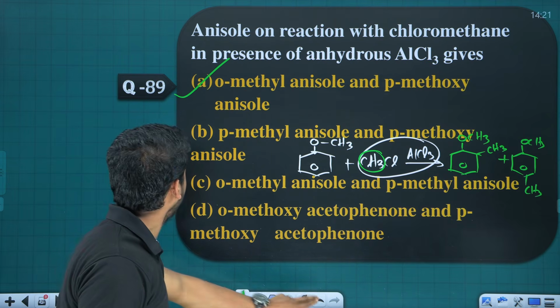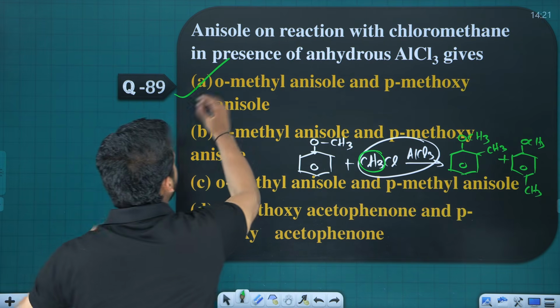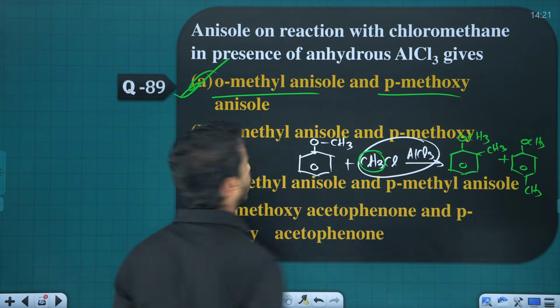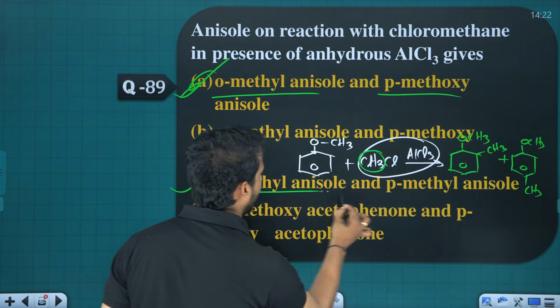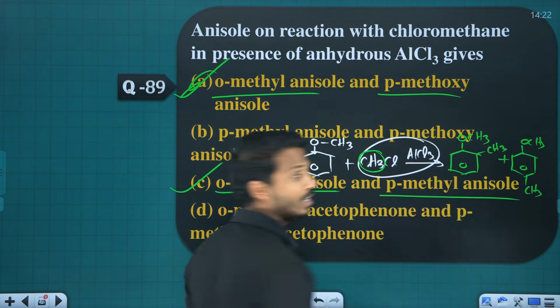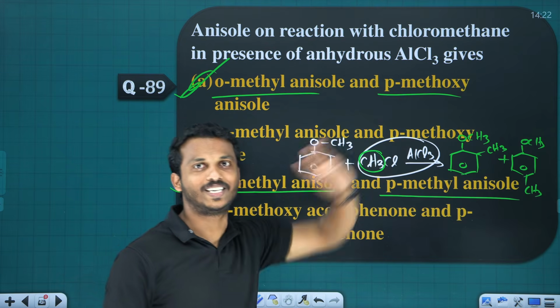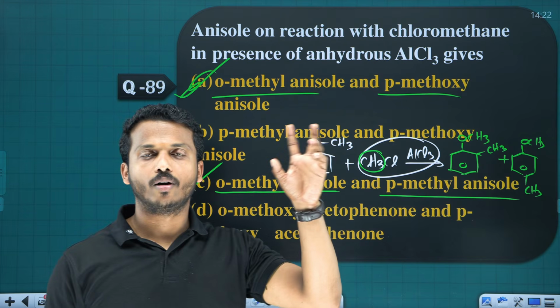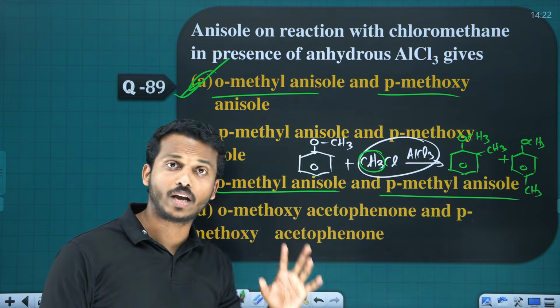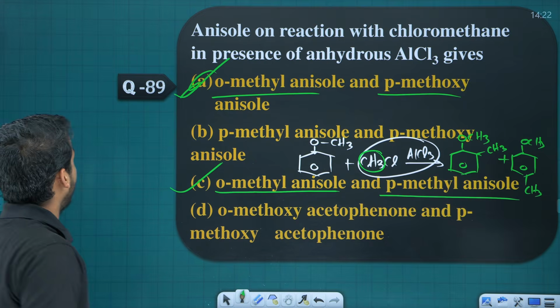First answer is wrong, right? Because this is given ortho-methyl anisole and para-methoxy. Carefully read the question, okay? So answer is what? Option C, ortho-methyl anisole and para-methyl anisole. Here they mention para-methoxy. Careful. Anisole is an ortho-para directing group. On the Friedel-Crafts reaction, you get ortho-methyl and para-methyl anisole.